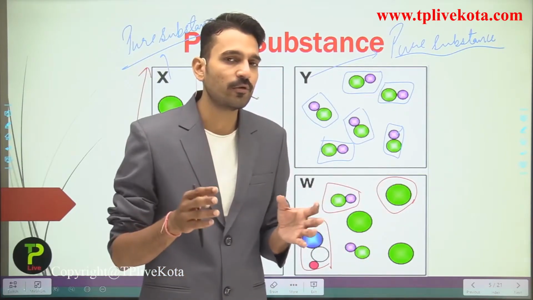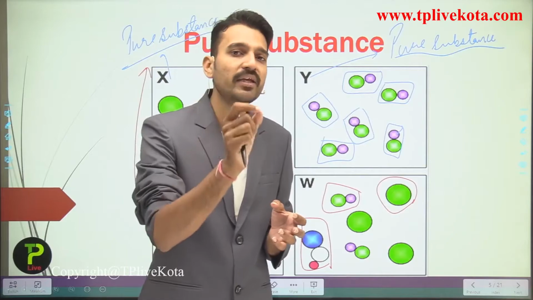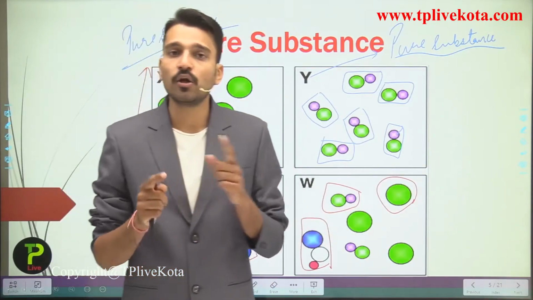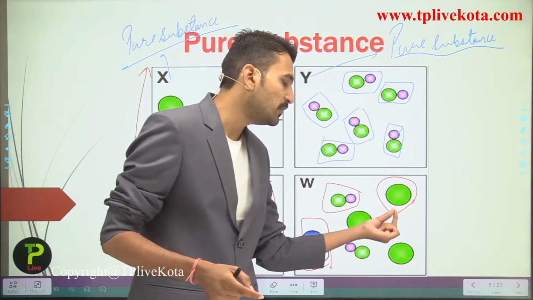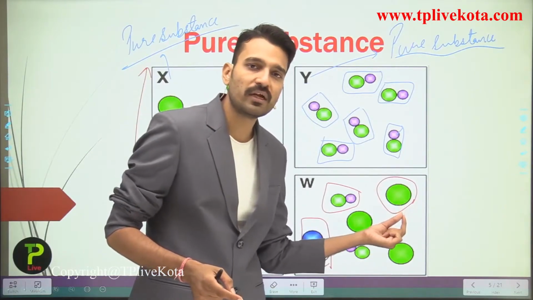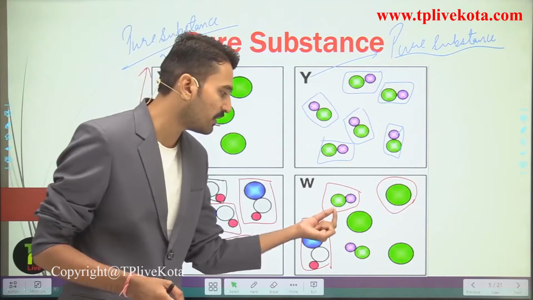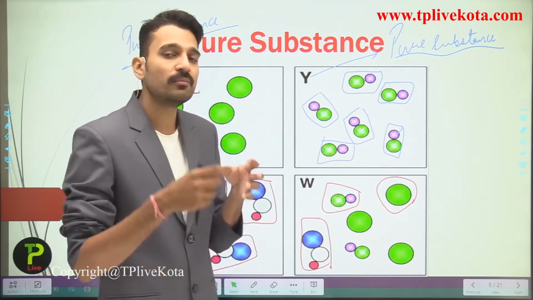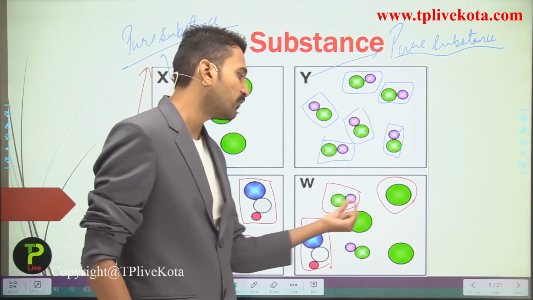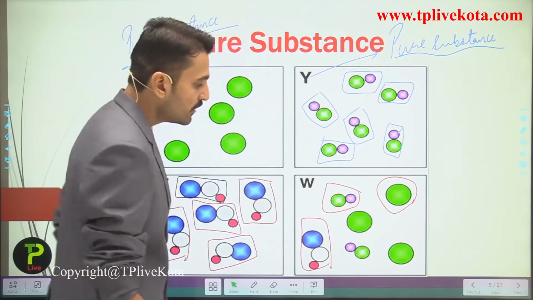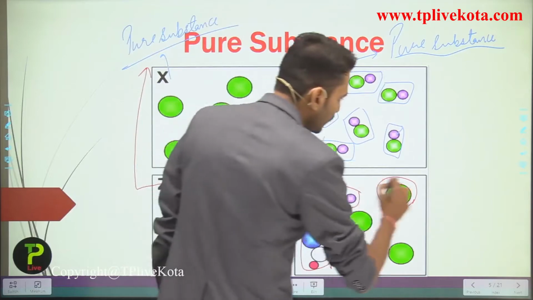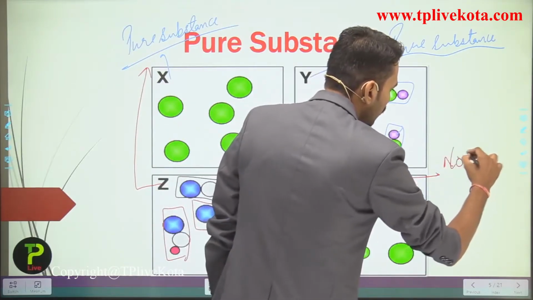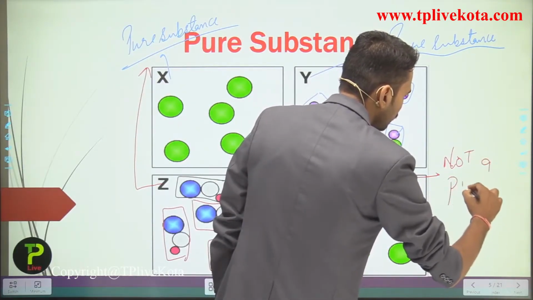Since they are different from each other, they are not pure substances, because it will be showing the properties of this particle, the properties of that particle, and it will also show some different properties which are different from both of them. So here these are not classified as pure substances. So here the W is not a pure substance.